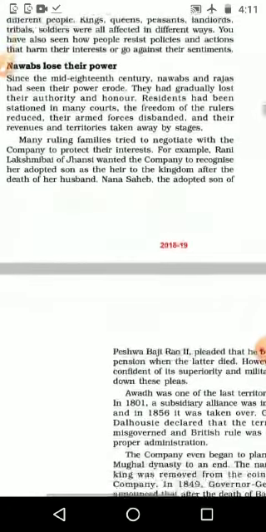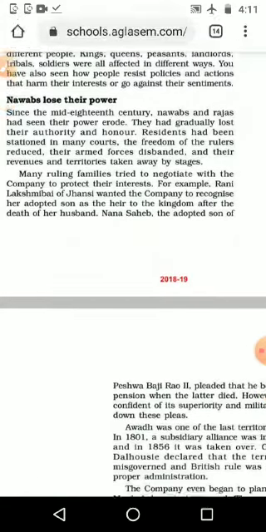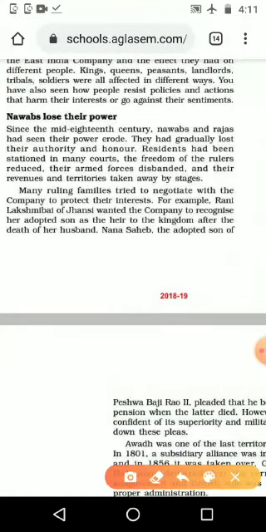Okay, Nawabs lose their power. Since the mid 18th century, Nawabs and Rajas had seen their power erode. Slowly they understood that the Nawabs as well as the kings were losing their power because of the new policies of the British government. They had gradually lost their authority and honor. If they don't have power in their hand, then slowly they lose their honor in society. The local people were ready to give honor, but they were getting compulsion from the British government, meaning you must honor and respect the British people only.